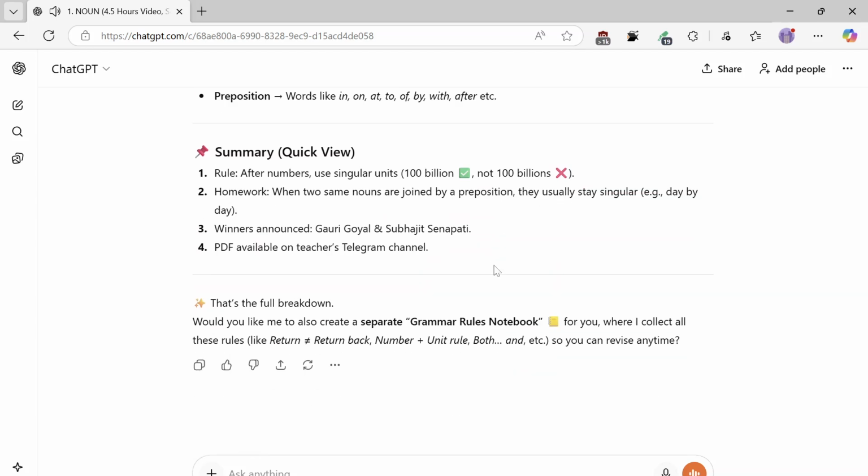That's the full breakdown. Would you like me to also create a separate grammar rules notebook for you where I collect all these rules, like return, return back, number plus unit rule, both and, etc., so you can revise anytime?